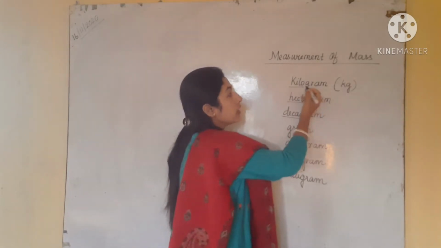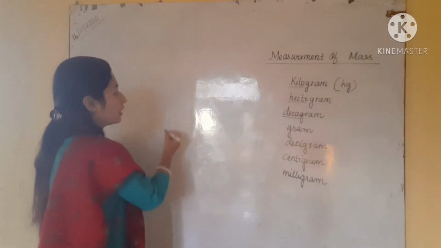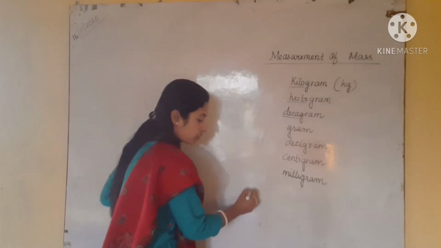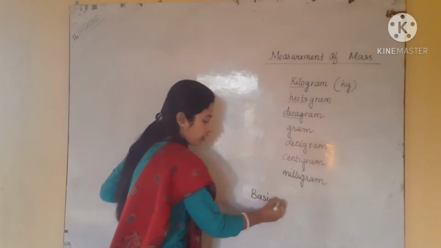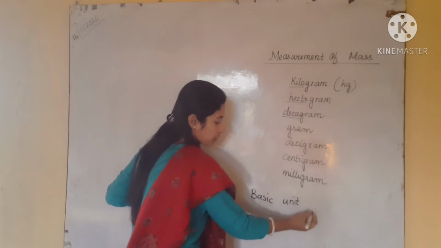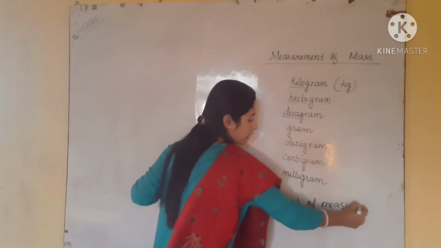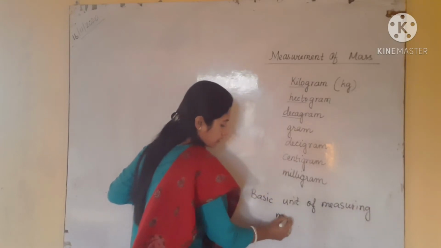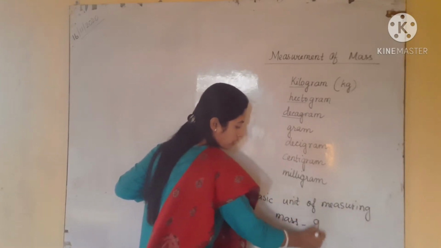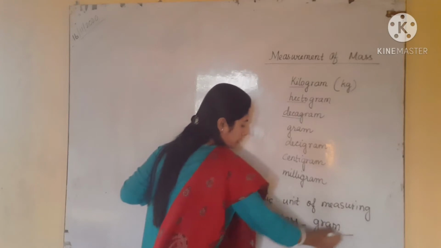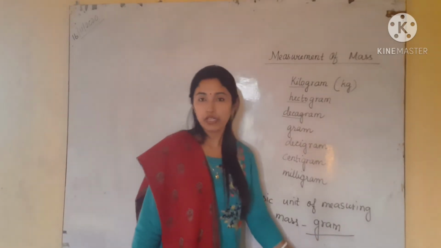Similarly here, you have to write the basic unit of measuring mass. The basic unit of measuring mass is gram. So this is the basic unit which we use every time.